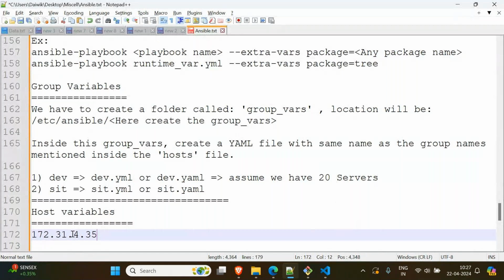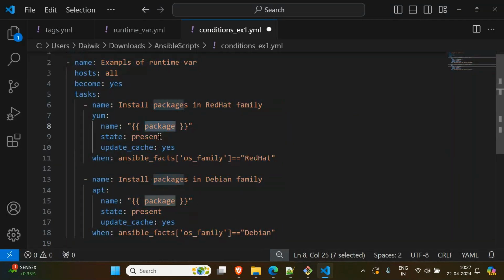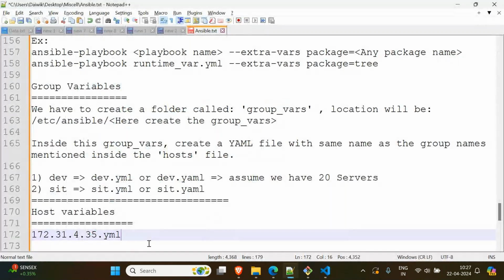Then what you can do is create a file with the name .yaml, like that. You have to create a YAML file with the IP address itself. Then inside it you can declare whatever variable you are referring to, whatever package you are referring to, that name you have to give inside, something like package colon.